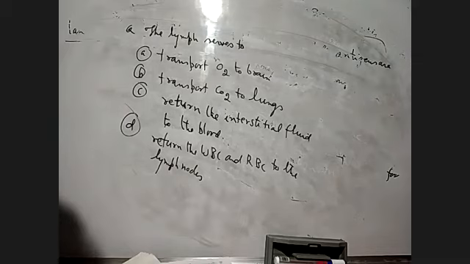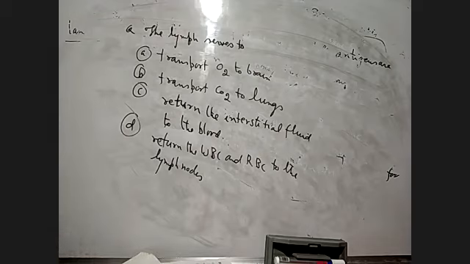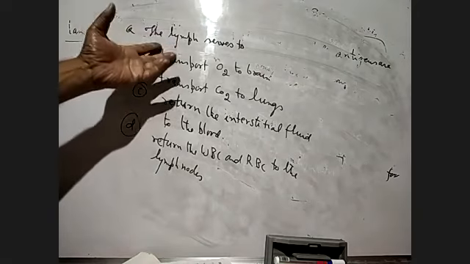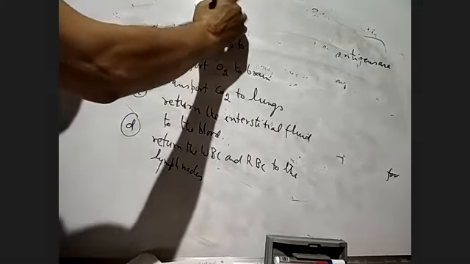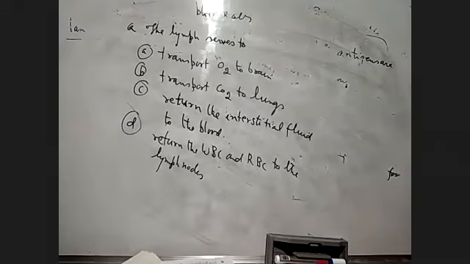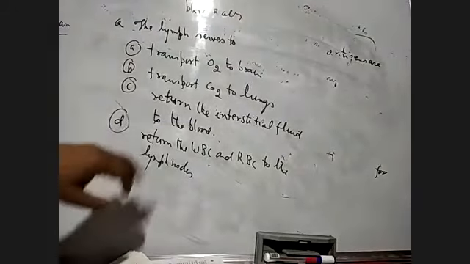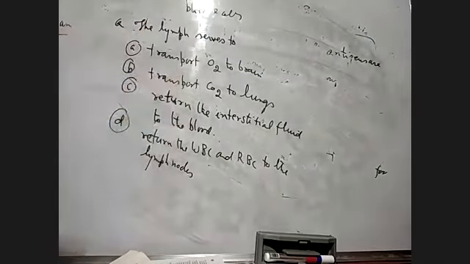the exact function of the lymph. What is the exact function of the lymph? You see that last time we have done also lymph. Lymph will act as what? Lymph will act as a middleman between the blood and the cells. Between the blood and the cells, lymph will act as a middleman.